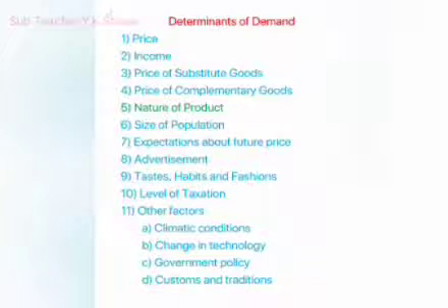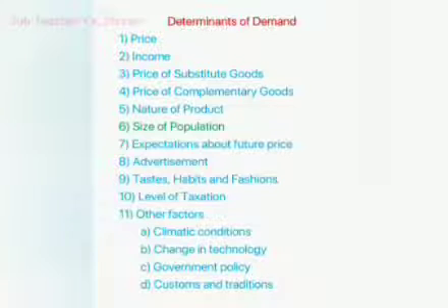Next point is the size of population. The larger the size of the population, the greater will be the demand for a commodity, and the smaller the size of the population, the smaller will be the demand for a commodity. That means it depends upon population. If population is large, demand is also large or greater. If population is small, then demand is also small.